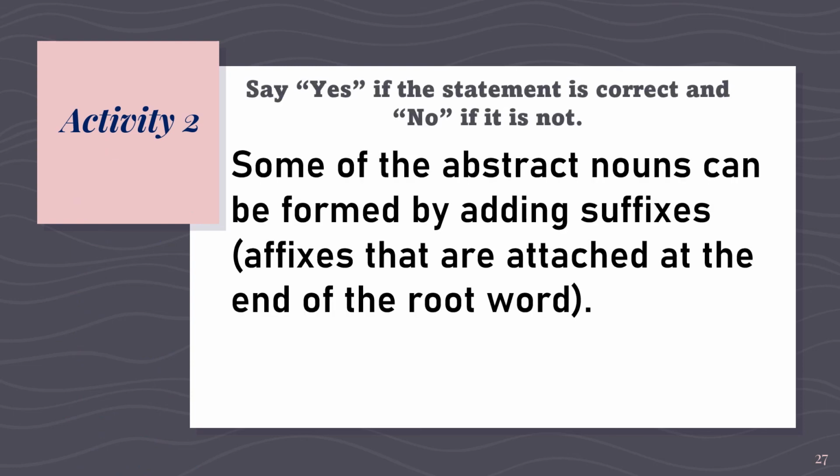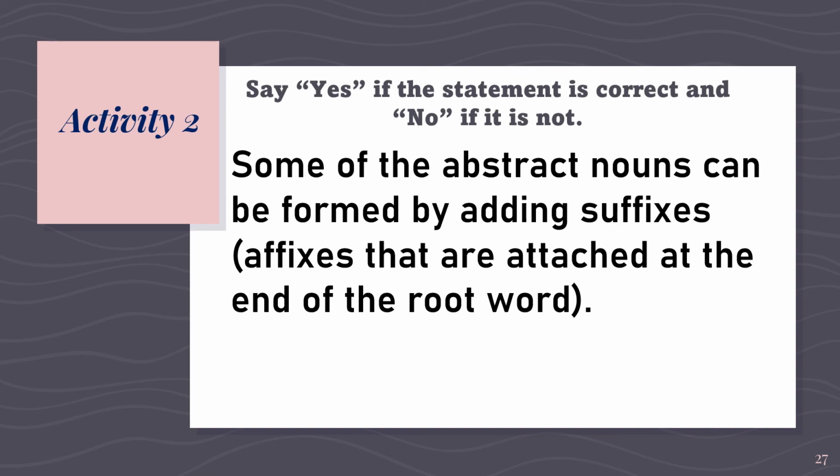Next statement. Statement number 4 for our activity 2. Some of the abstract nouns can be formed by adding suffixes. Suffixes are affixes that are attached at the end of the root word.